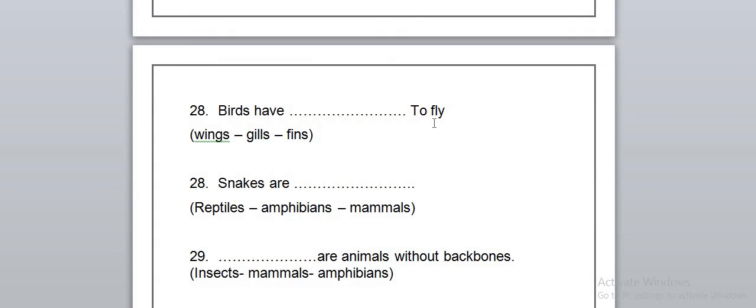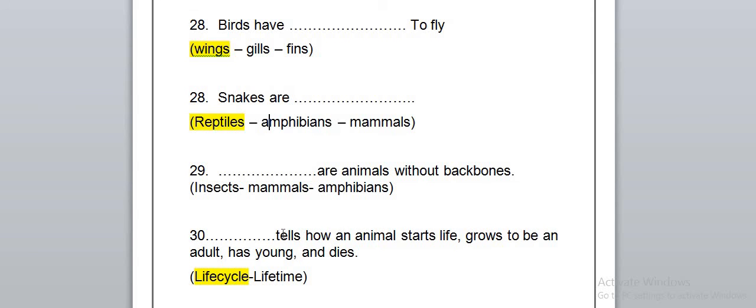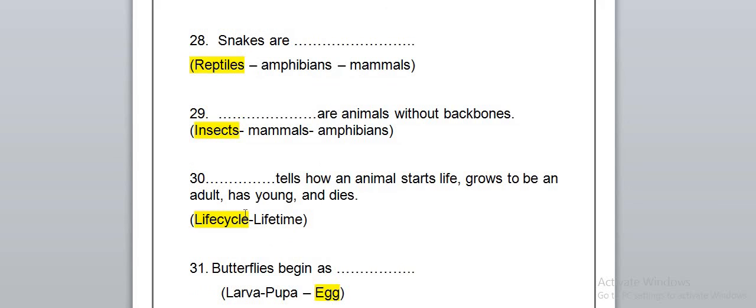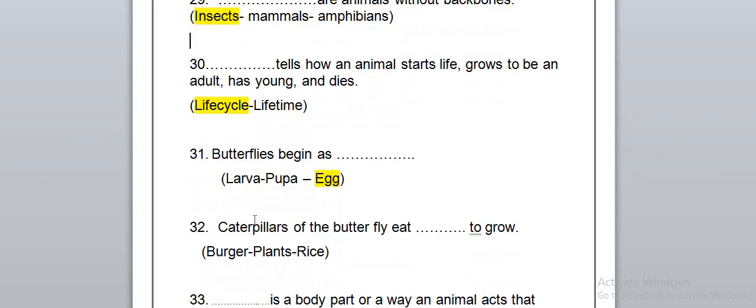Birds have what to fly? They have wings to fly and a beak to eat. Snakes are reptiles and not amphibians. Number 29. What are the animals without a backbone? Of course, they are the insects. Number 30. What tells how animals start and grow to be an adult is the life cycle.